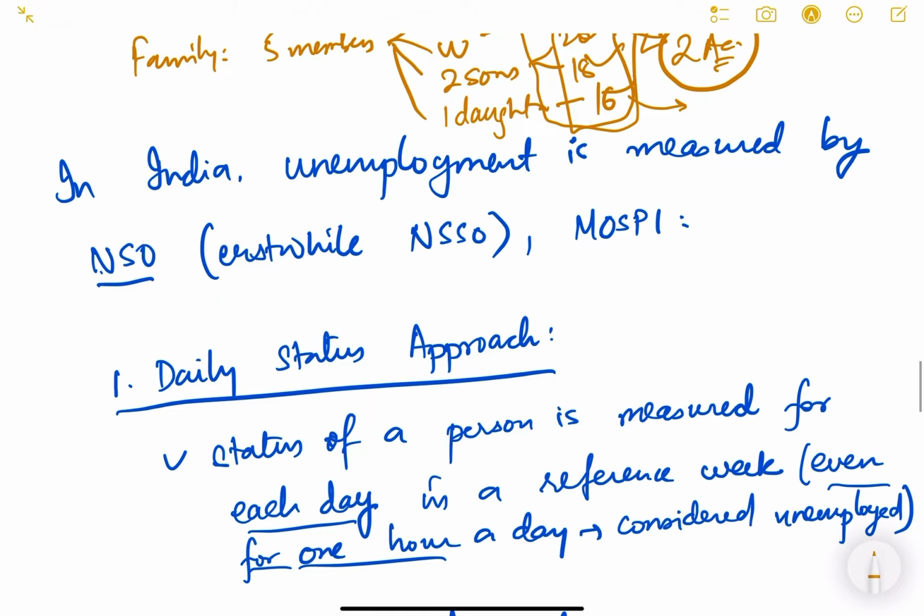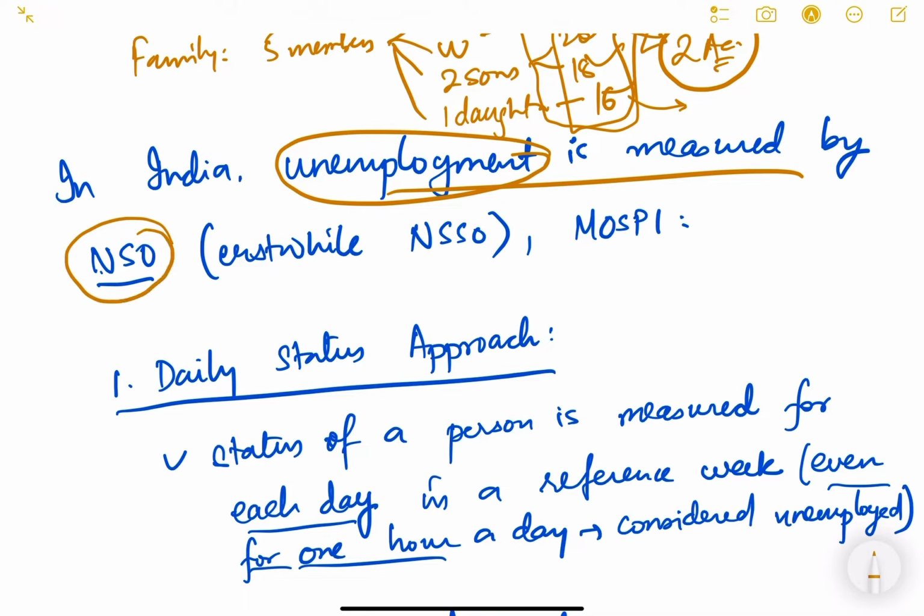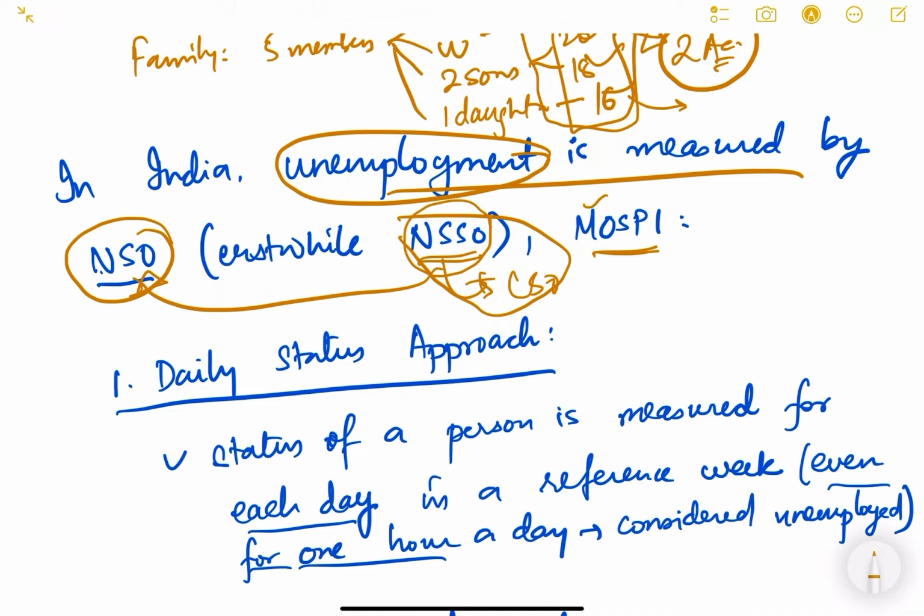Now let us see how we measure unemployment in India. In India, unemployment is measured by the NSO, National Statistics Office. Previously it was done by the National Sample Survey Office, but now the National Sample Survey Office has been merged with the CSO, and together they have formed the NSO, National Statistics Office. It is a part of MOSPI, the Ministry of Statistics and Programme Implementation.